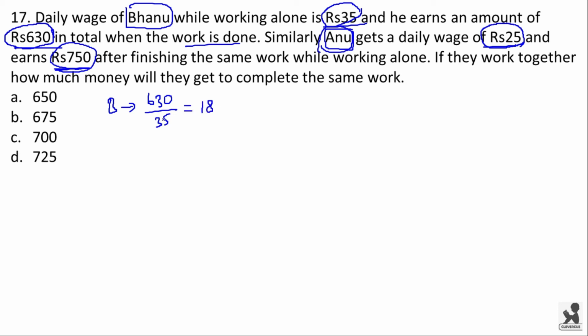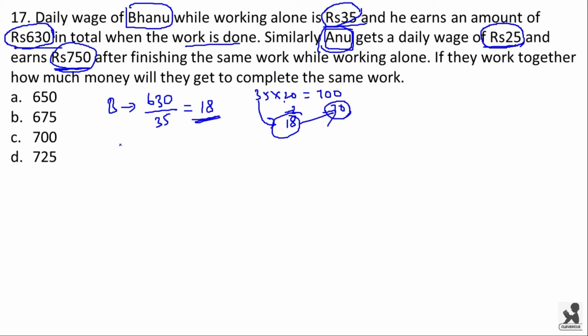See, 35 into 20 will be equal to 700 and now 630 is 70 less than 700. So 35 into 2 is 70. So 20 minus 2 will be 18. So straight away you can write it as 18.